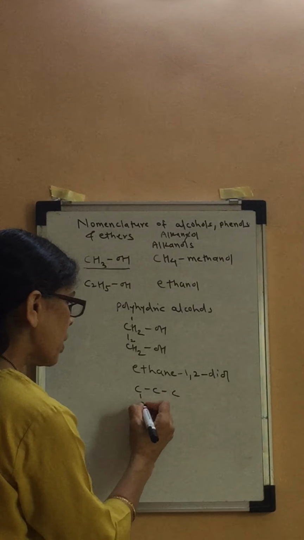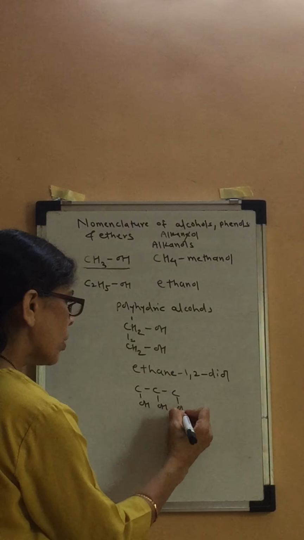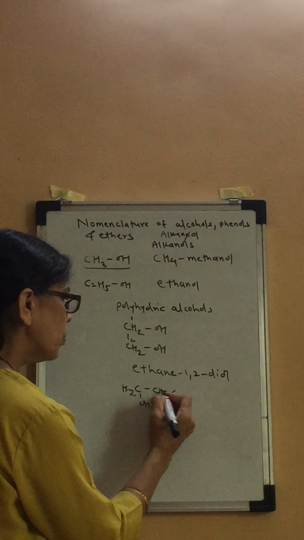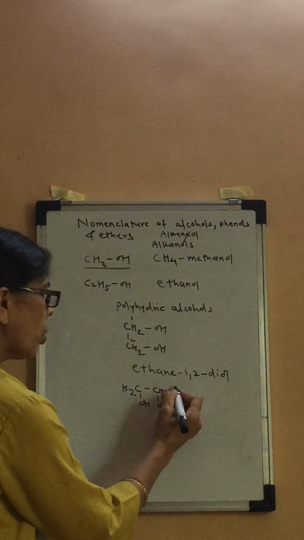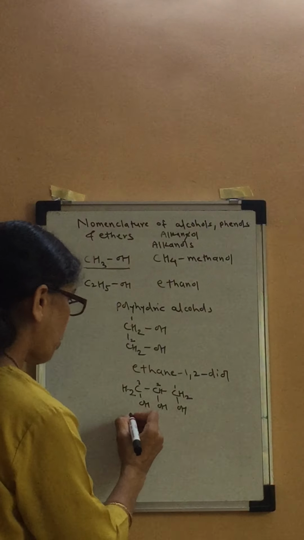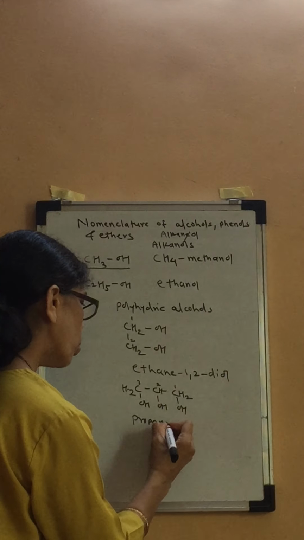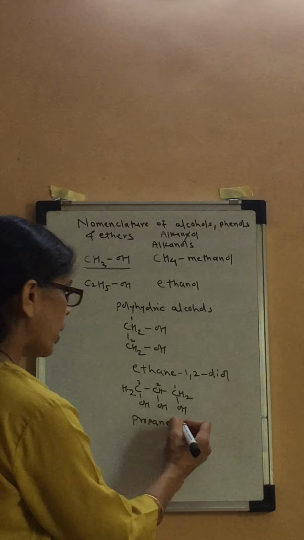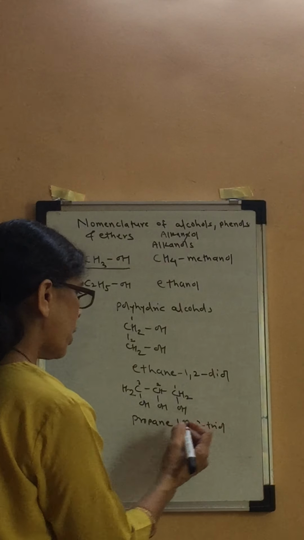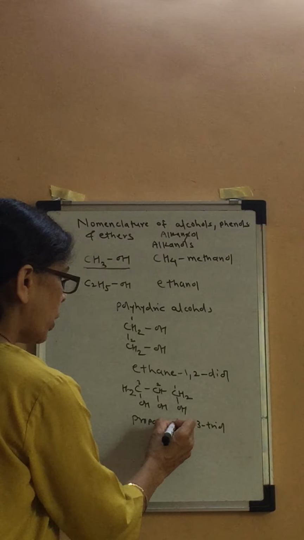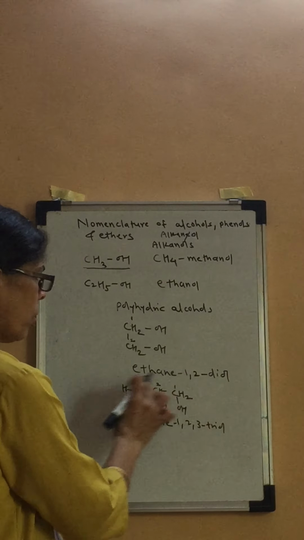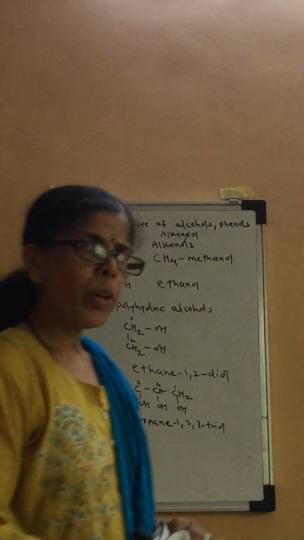One more example. If you have 3 carbon atoms in a chain, with one hydrogen removed from each carbon, you have to number the chain. So what will be the name? Propane, the complete name you have to write. We are not going to remove that E. Propane, 1, 2, 3. And how many OH groups? 3, so triol. Propane-1,2,3-triol. You can number from this end or this end. So this is for polyhydric alcohols.